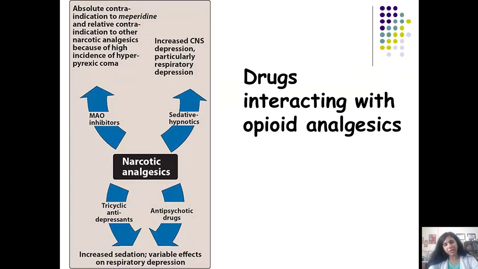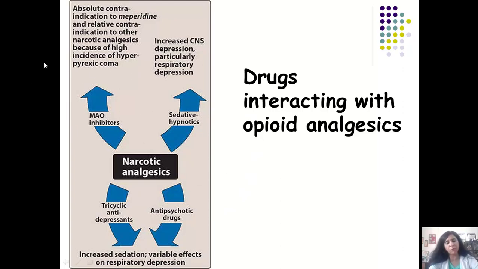Then there are many drugs which can interact with the opioids. Some will cause additive CNS depression if the opioids are combined with sedative hypnotic drugs like the benzodiazepines, or with antipsychotic drugs like haloperidol, which have significant sedative action, or trifluoperazine or chlorpromazine for that matter. If combined with tricyclic antidepressants, amitriptyline and imipramine, which also have H1 blocking action in the brain, they are highly sedative in nature, so they can cause additive CNS depression.